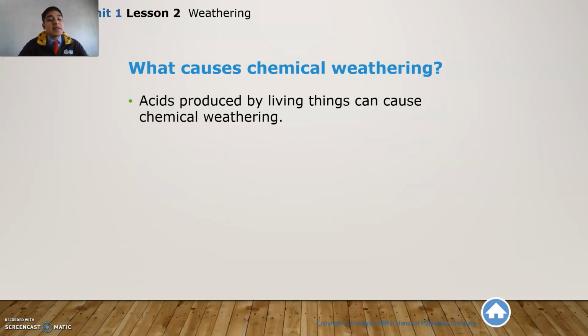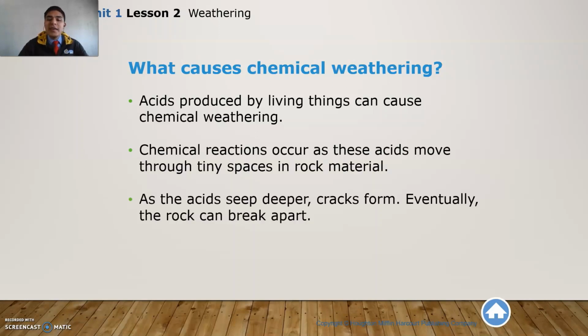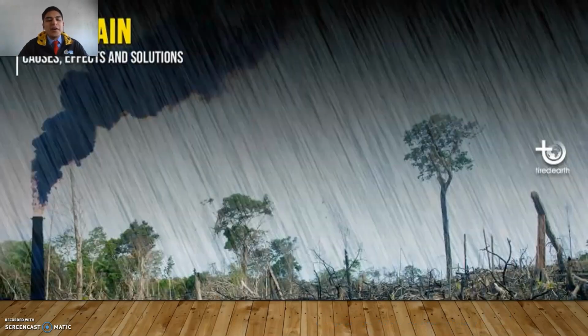Acids produced by living things can cause chemical weathering. Chemical reactions occur as acids move through tiny spaces in rock material. And as acid seeps deeper, cracks form. Eventually, the rock can break apart.